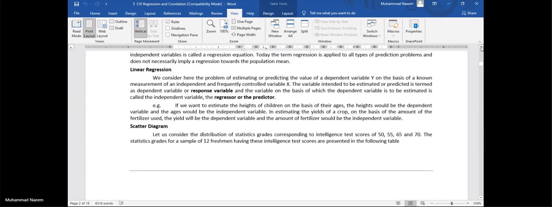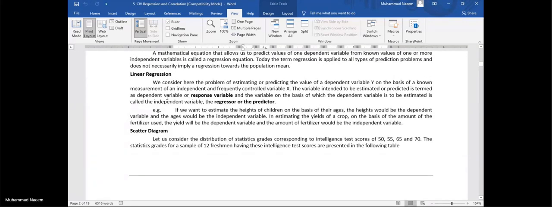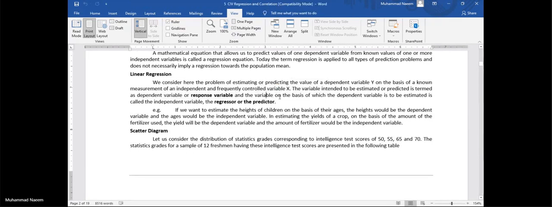Before studying this method, we must know that the dependent variable is also called the response variable. It gives the response for different values of x. And the variable on the basis of which the dependent variable is to be estimated is called the independent variable, the regressor or the predictor. This y is called the dependent variable or regressand.